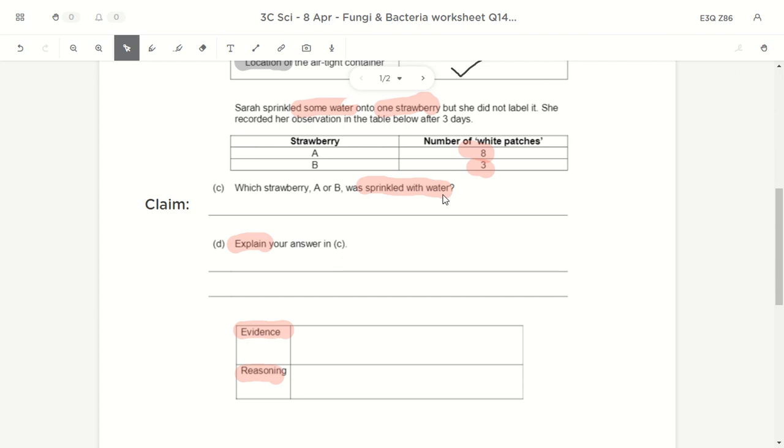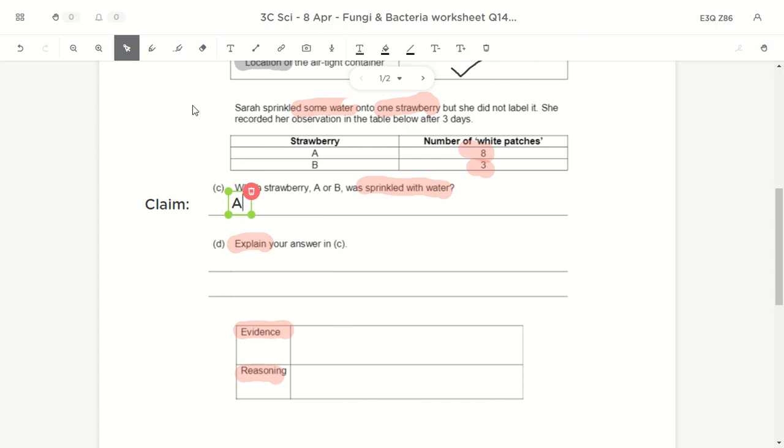And how does water affect the growth of mold? So we learn in class that when something has more moisture, more mold will grow in it, because mold grows best in places with moisture. So the one that has more mold is most likely to be the one that is sprinkled with water. So the answer is actually A. So strawberry A was the one sprinkled with water, and your job here is to explain why it is so.